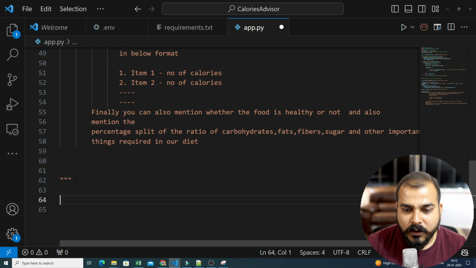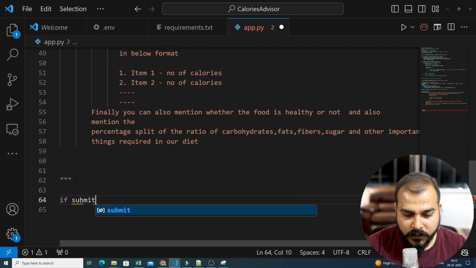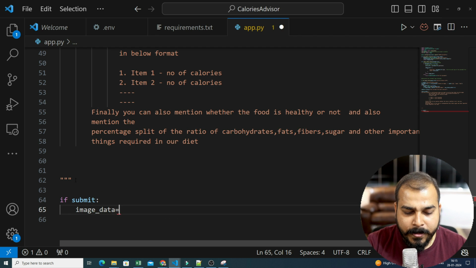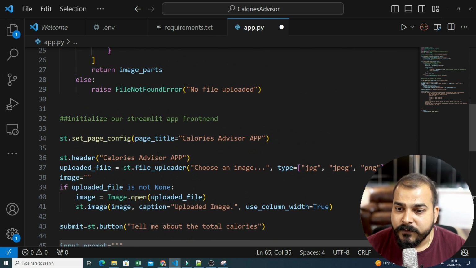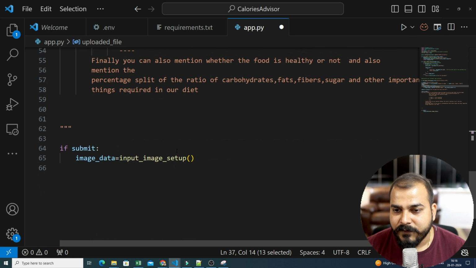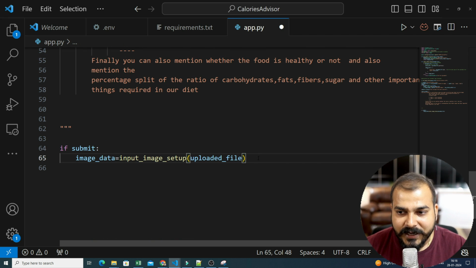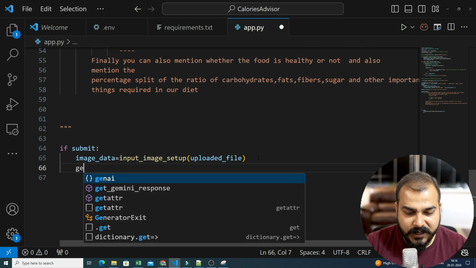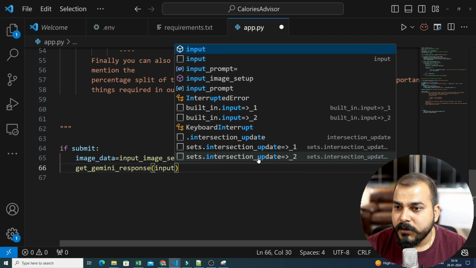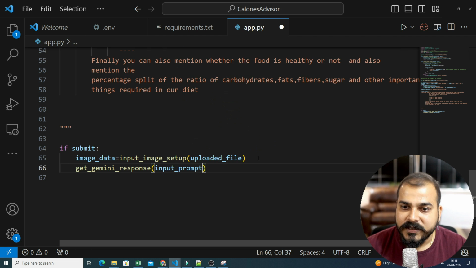Now the next step, I'm going to write if submit. When I'm submitting the button, the first thing is that I'm going to get my image data. Now image data, I will get it from which function? get_input_image_setup. And inside this particular image setup, I need to give my uploaded file. The uploaded file is there in this particular variable. So once I give this, I will be getting my image data. Once I get my image data, then I need to give it to my get_gemini_response. Here I'm going to give my input prompt.